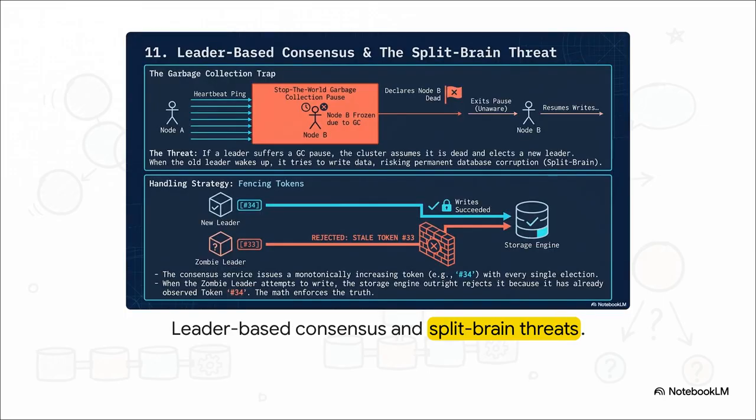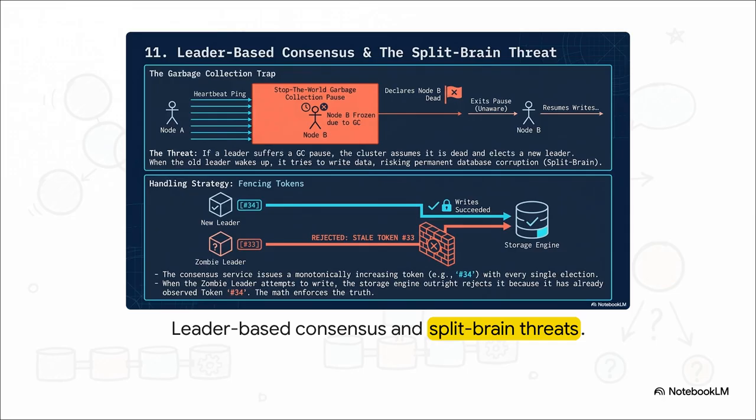Now notice the stop-the-world pause here. This is mapping out the garbage collection trap. Imagine node B is the leader, but suddenly suffers a massive garbage collection pause. The rest of the cluster assumes it died and safely elects node A as the new leader. But later, node B wakes up. It's now a zombie leader and it tries to write data, threatening total corruption. A split brain scenario. To stop this cold, consensus services attach a monotonically increasing fencing token to every single election.